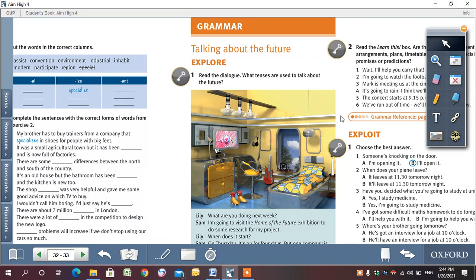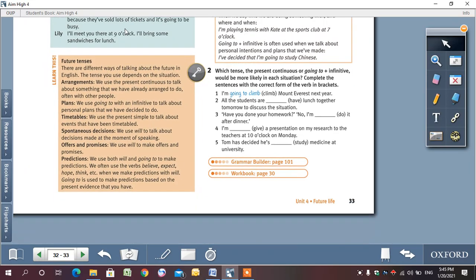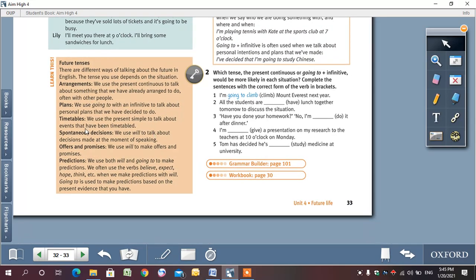Let's check your book. Future tenses. There are different ways of talking about the future in English. The tense you use depends on the situation. So arrangements, we use the present continuous to talk about something that we have already arranged to do, often with other people. And we said also that we sometimes also mention the place and the time.